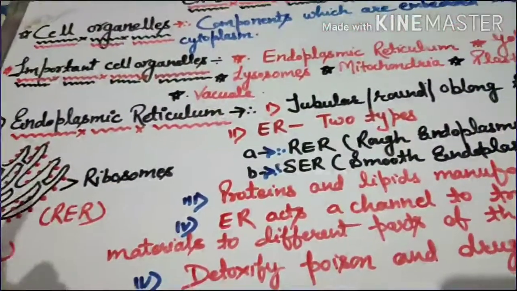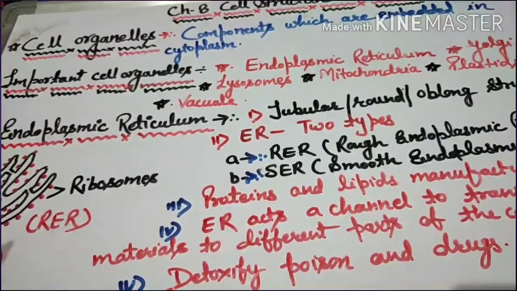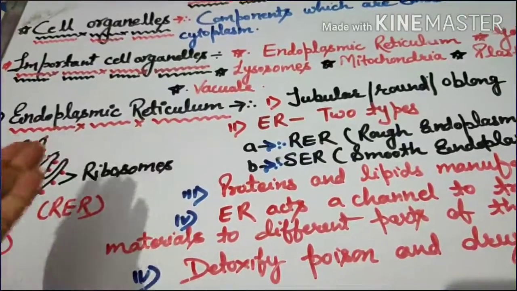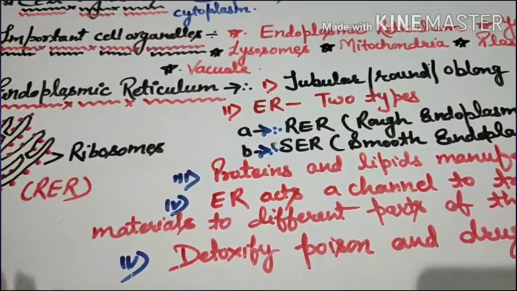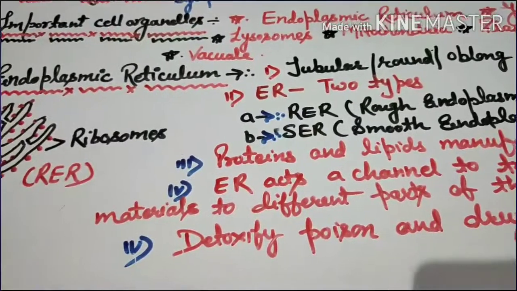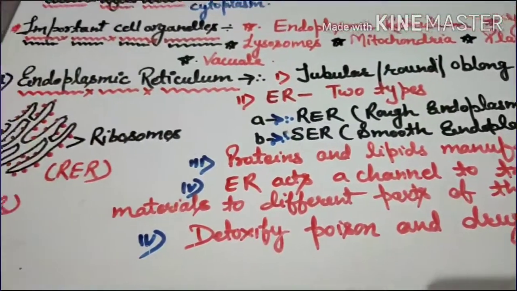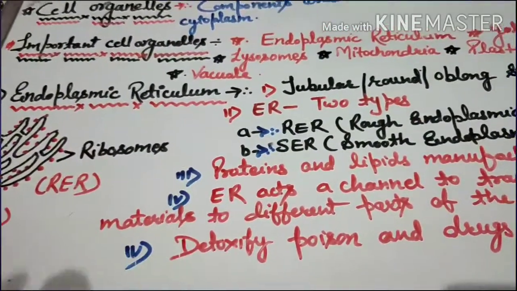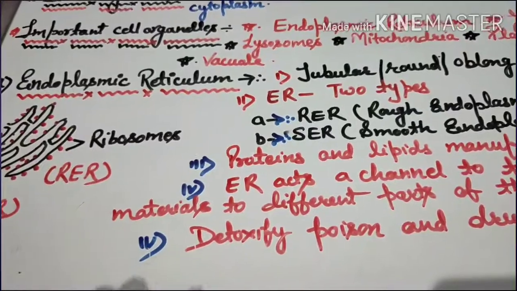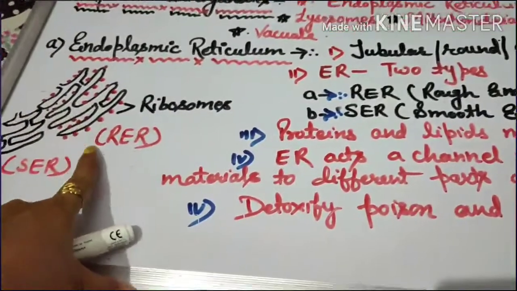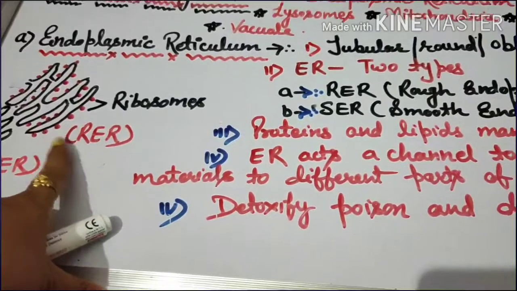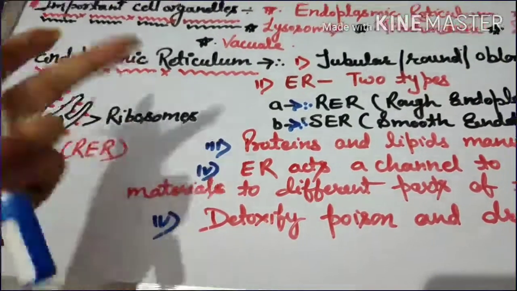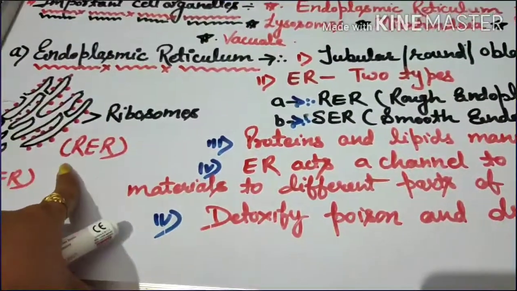You know that every cell organelle is embedded in cytoplasm. So here endoplasmic reticulum is present in cytoplasm, and these endoplasmic reticulum are tubular, round and oblong structures. Here you can see, the shape is not very specific. They may be round or tubular in shape.